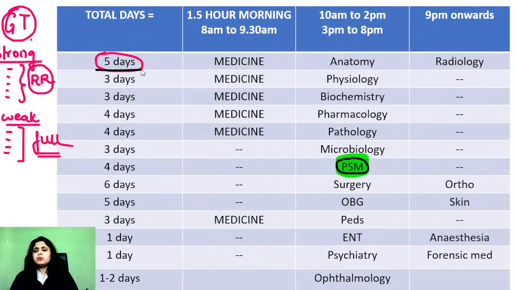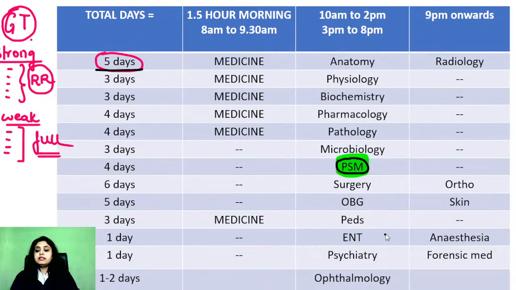Someone says that no, what are you doing for 5 days? I need only 4. Someone might say I need 6. One day plus minus. Right now we have that much time, but it should only be one day plus minus. It shouldn't be that you went on for 10 days and you're only doing anatomy for 10 days and nothing else.